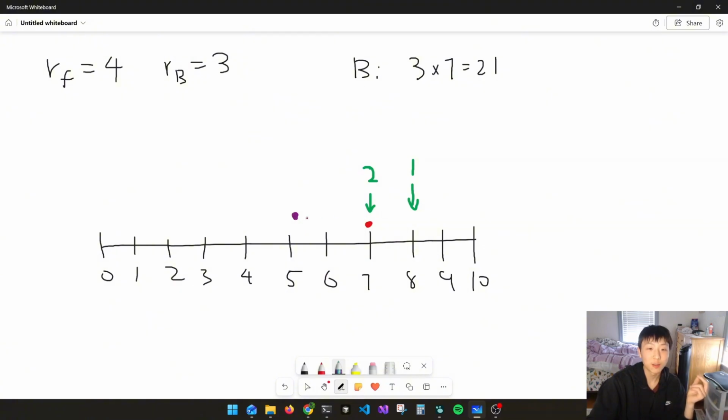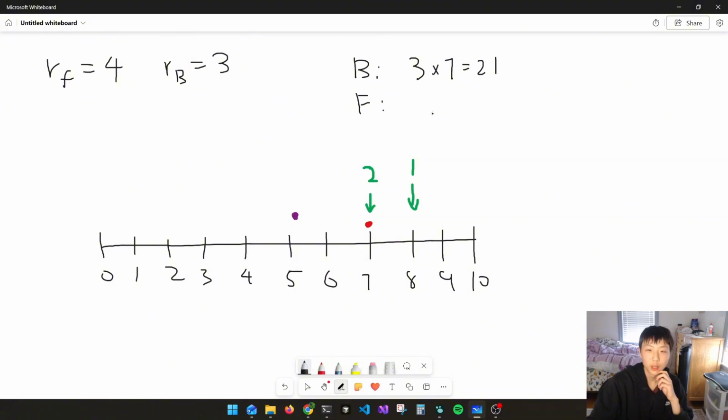For every second that Farmer John moves and Bessie doesn't move, Bessie gets a tastiness value of 2. So her satisfaction value increases by 2 for every second that she's not moving and Farmer John is moving. So how long is that? We can figure this out by calculating how long it takes Farmer John to travel to number 7.